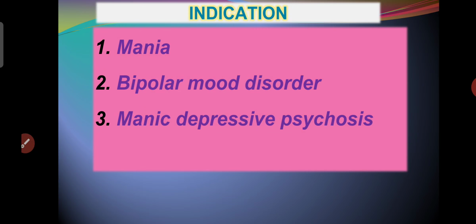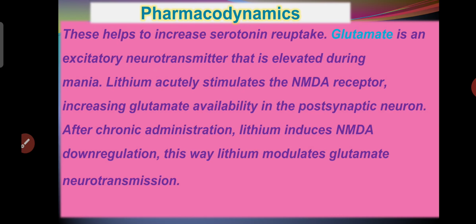Next, we discuss the indications for taking antimanic drugs or lithium. Lithium may be taken in manic conditions, bipolar mood disorder, and manic depressive psychosis. What do these drugs do in our body? What is the mechanism of action of these drugs? Mainly these drugs help to increase serotonin reuptake. If the reuptake is increased, then the serotonin level decreases. That may cause a normal mood. So it is a secondary action to normalise the elevated mood.